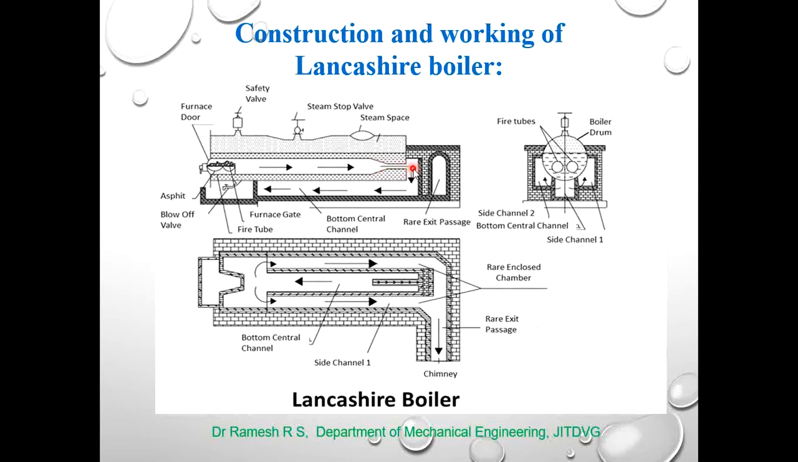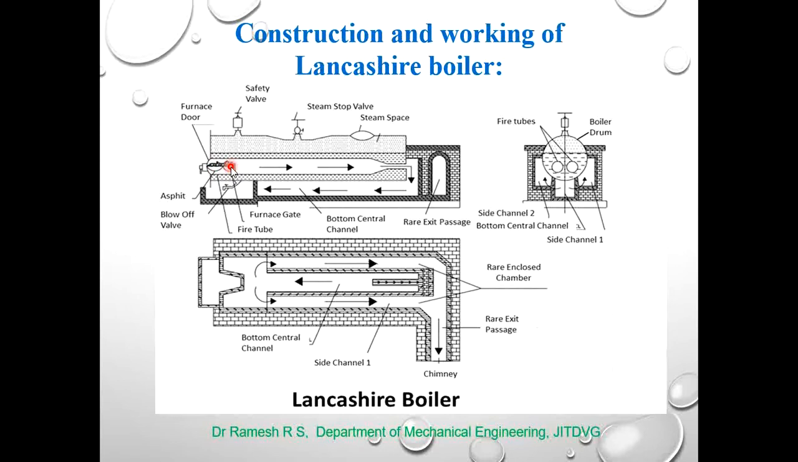The fire tubes at the rear end are connected to the bottom central channel. At the front end, they are connected to the side channels 1 and 2. In the side view, you can see that this is the bottom central channel, this is side channel 1, and this is side channel 2. Therefore, this brickwork setting provides an enclosed chamber for these flue tubes. In each of these flue tubes at the front end, furnace grates are provided.